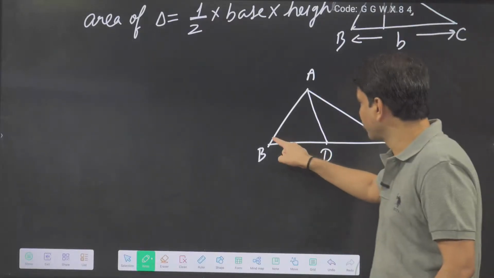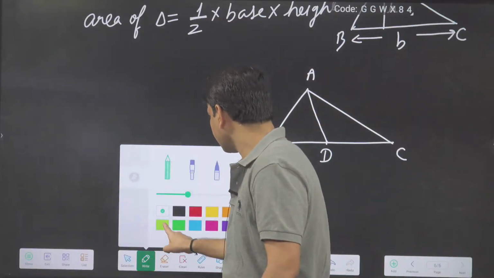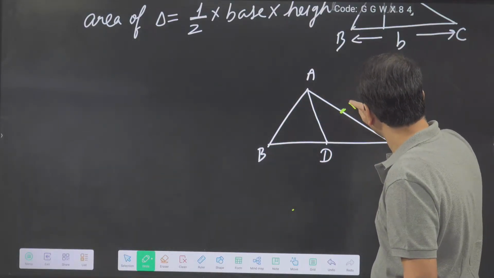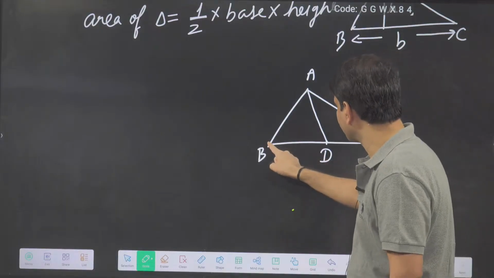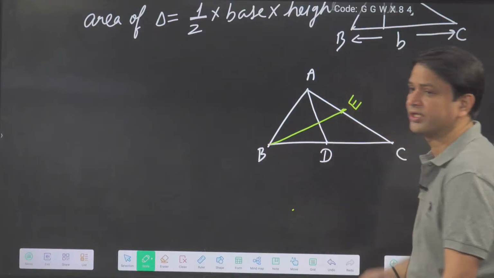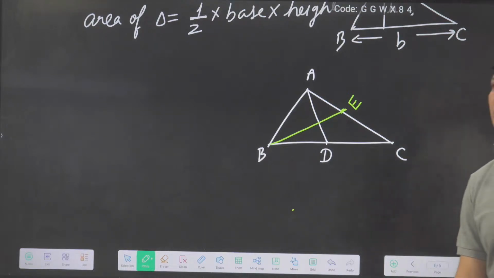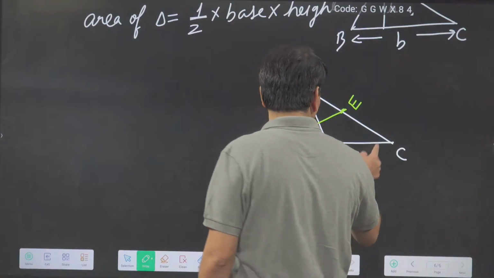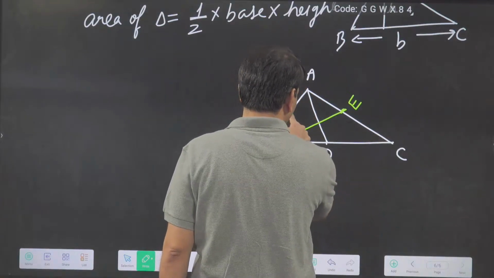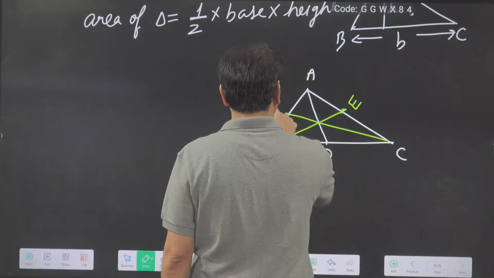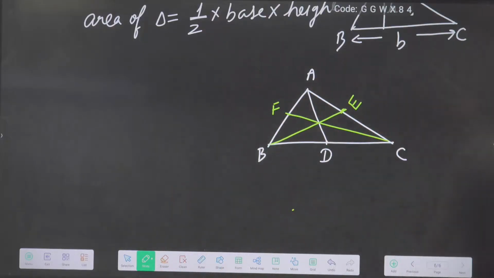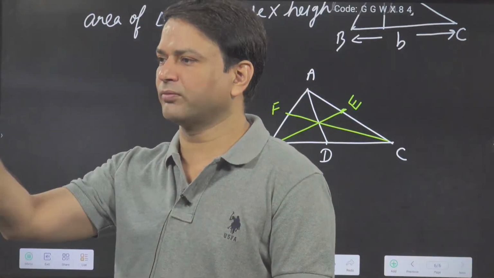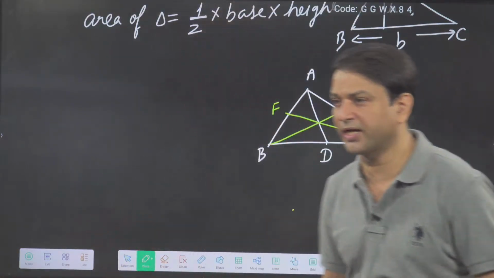Okay. Similarly, suppose you want to draw the median from B. Then you will find the midpoint of the opposite side. Suppose this midpoint is E. Now what is the median? A line joining the vertex with the midpoint of the opposite side. So it is also a median. Everybody got or not? So in that way we can draw the three medians in a triangle. Similarly for this also. Okay. So what is a median? Median is a line joining the vertex with the midpoint of the opposite side.